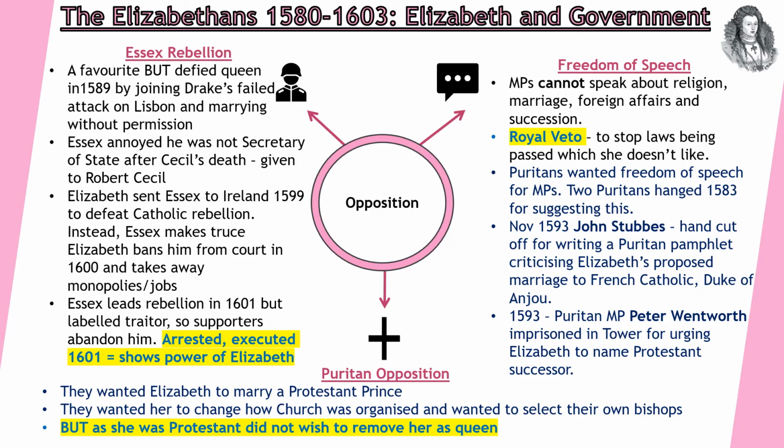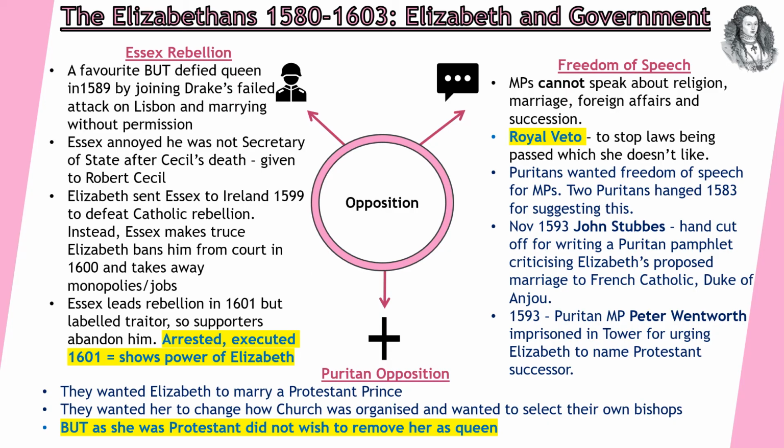There is a rebellion against Elizabeth, led by the Earl of Essex. He was a favourite, but defied the Queen in 1589 by joining Drake's failed attack on Lisbon and marrying without permission. Essex, annoyed that he was not the Secretary of State after Cecil's death, in fact it was given to his son, Robert Cecil, was sent by Elizabeth to Ireland in 1599 to defeat a Catholic rebellion. Instead, he decides to make a truce. Elizabeth bans him from the court in 1600 and takes away his monopolies.